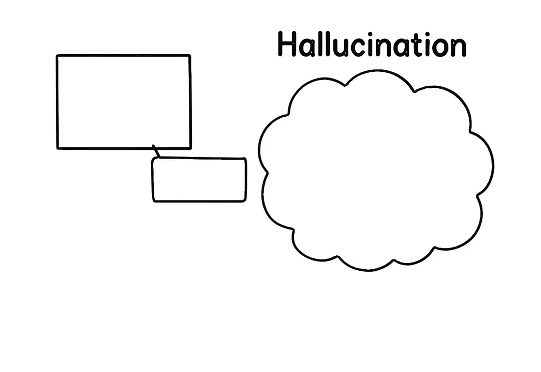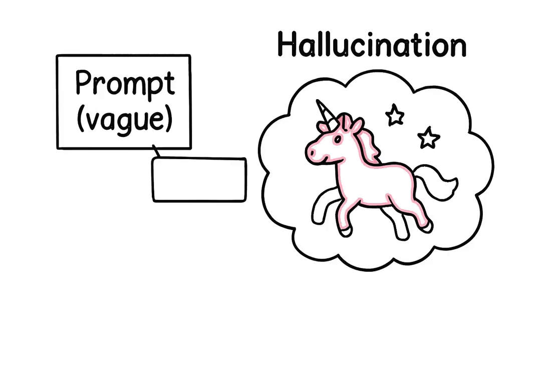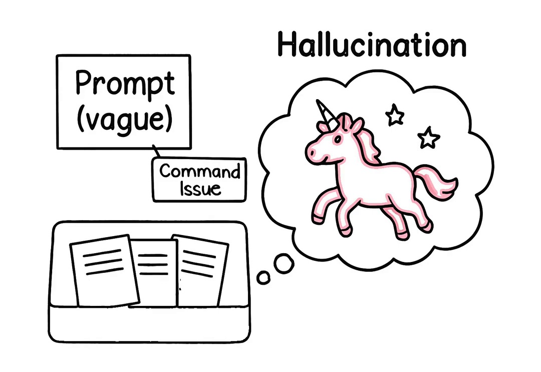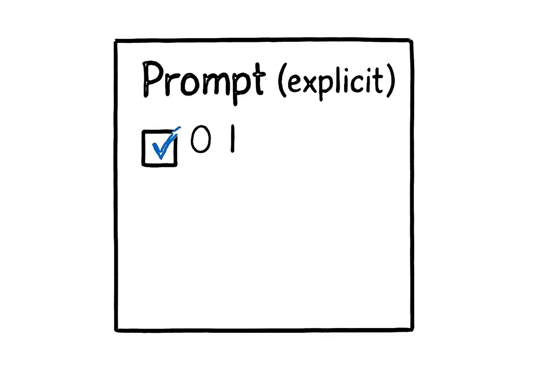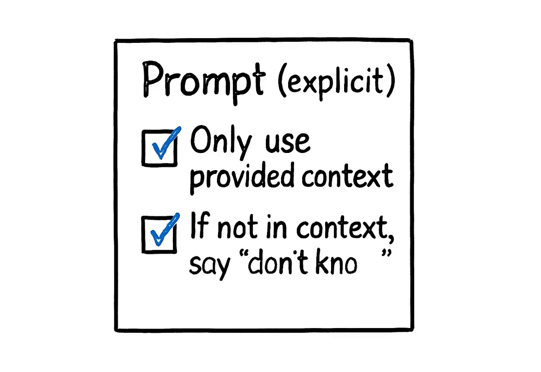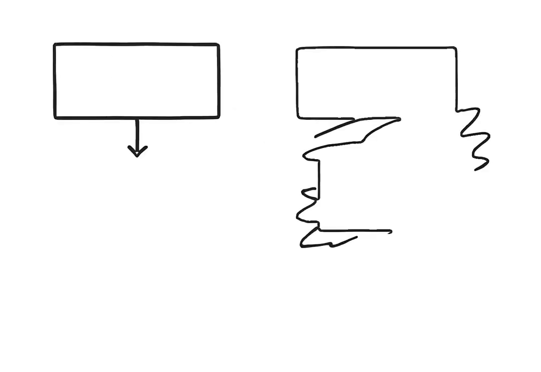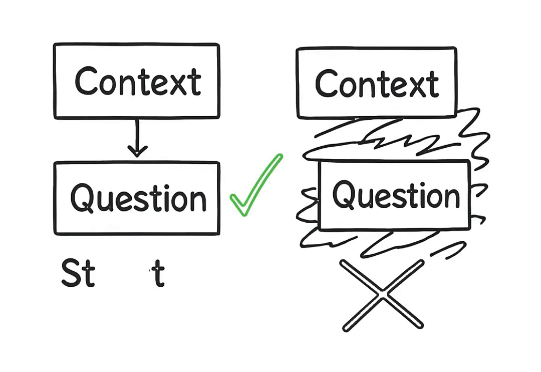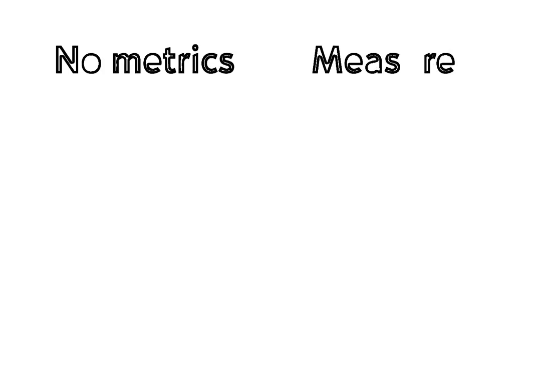Fourth, weak prompts. Your retrieval is perfect, but the LLM still ignores it and hallucinates. This is a command issue. The fix? Be explicit. Your prompt must order the model to only use the provided information. Add the magic words: "If the answer isn't in the context, say you don't know." Structure matters. Context first, question second. No ambiguity.